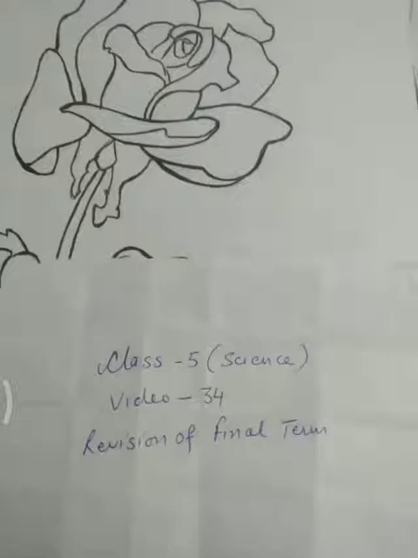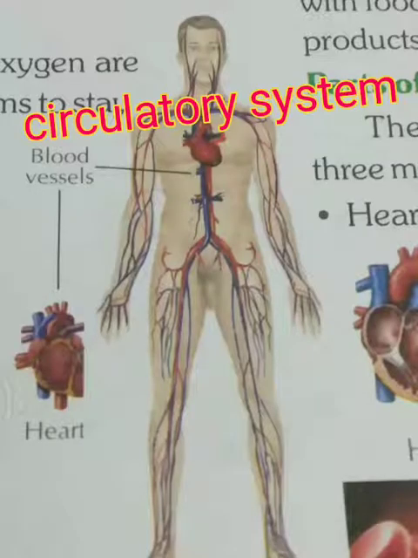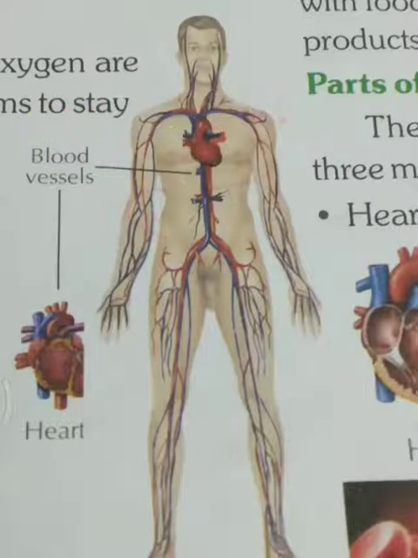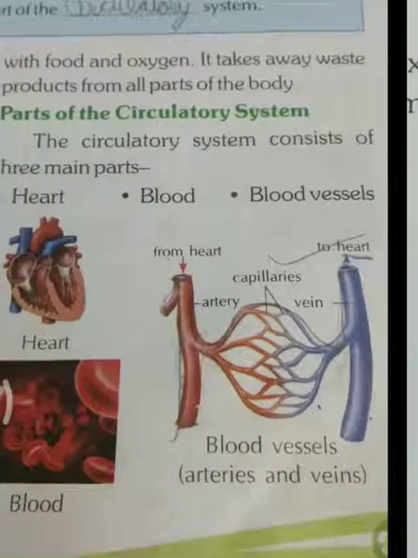Student, it is video number 34 of class 5 science, in which we will discuss and revise the final term syllabus. Circulatory system, the first chapter of our final term. In the circulatory system, we come to know about the transport system of blood in human beings and in other living organisms. The circulatory system is the life support system that provides our body cells with food and oxygen, and it takes away waste products from all parts of the body.